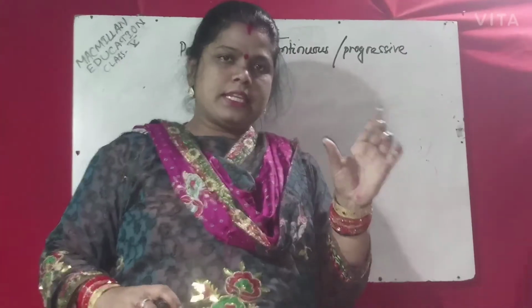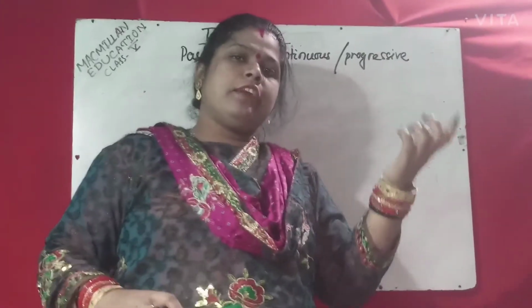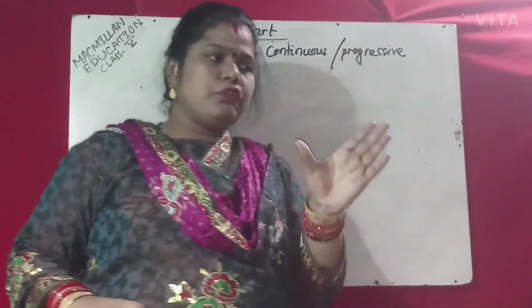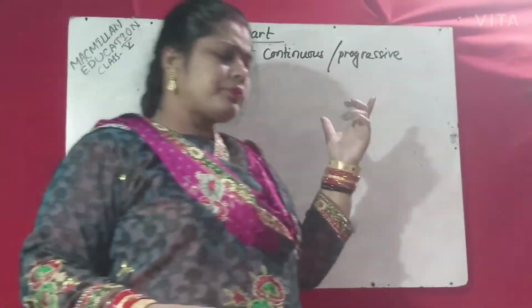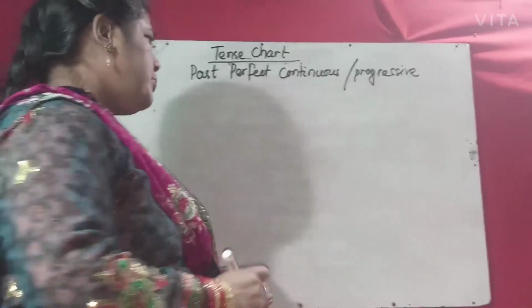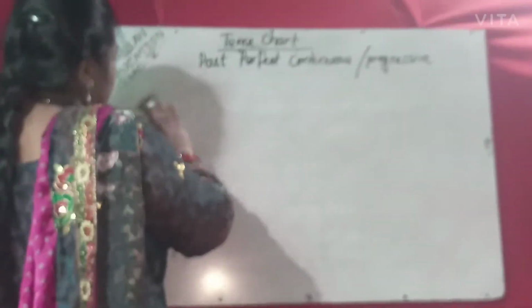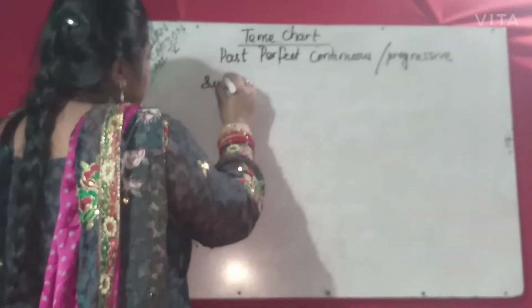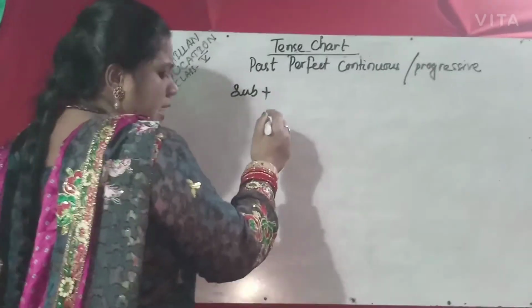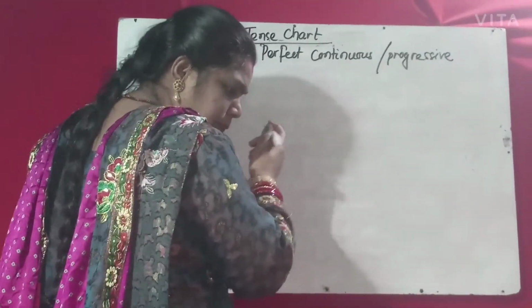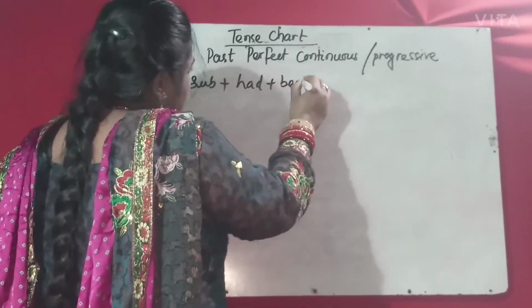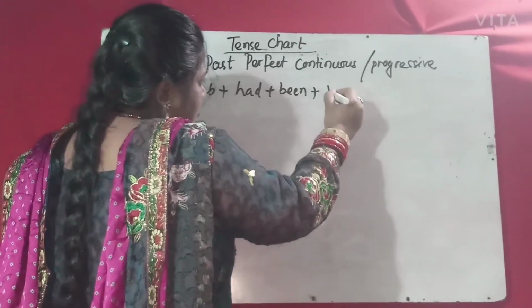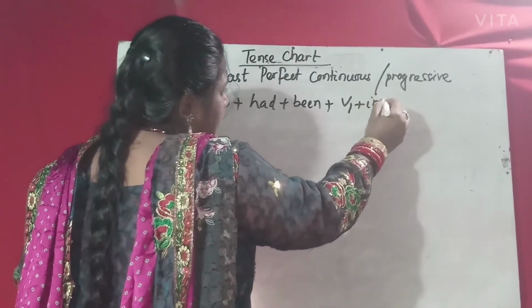In the past, if a work continued over a period, then that is past perfect continuous or past perfect progressive. So here the formula is subject plus had plus been plus V1 plus ing.